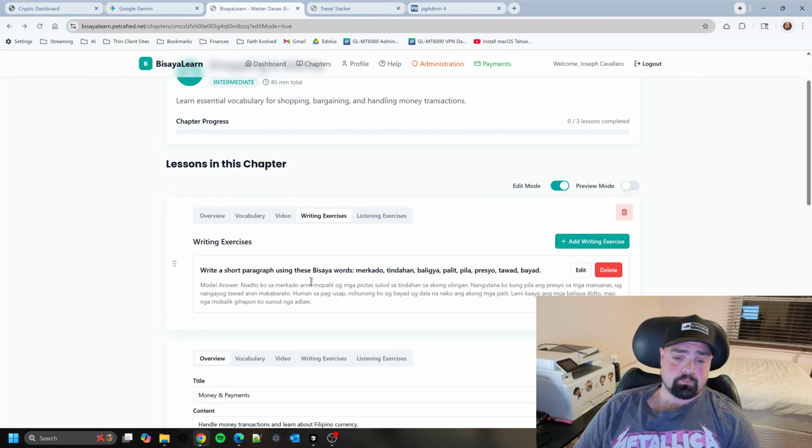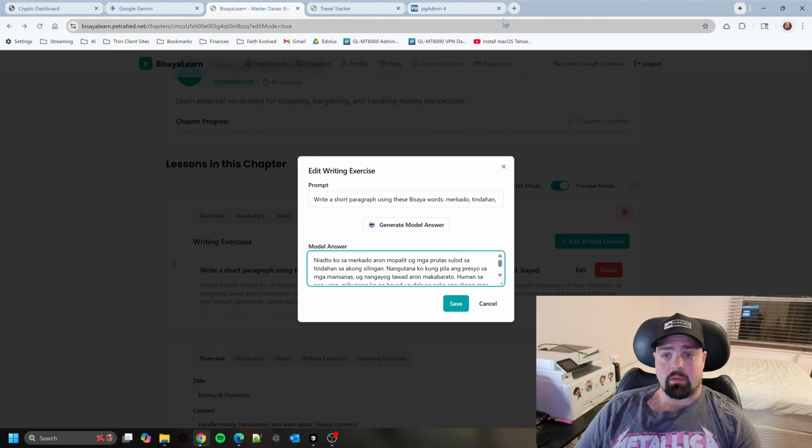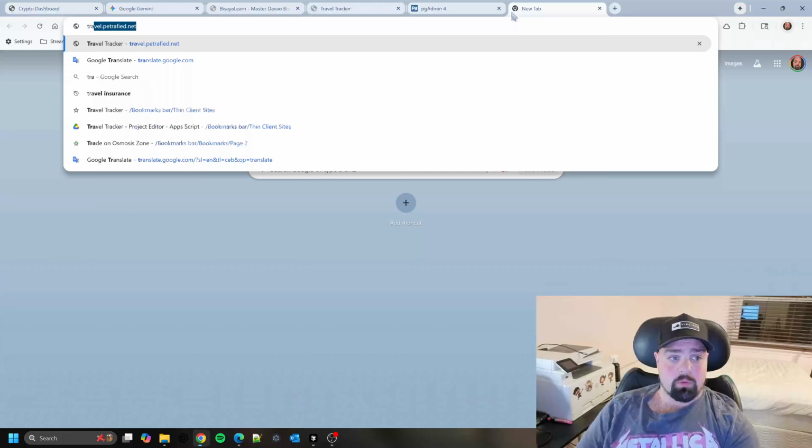Now hopefully at this point in your intermediate lessons, you're ready to write some sentences or paragraphs, or answer prompts, etc. So here we have an example of writing a short paragraph using these Bisaya words, and then we have a model answer. What's really cool about this is, let me just for demonstration purposes,